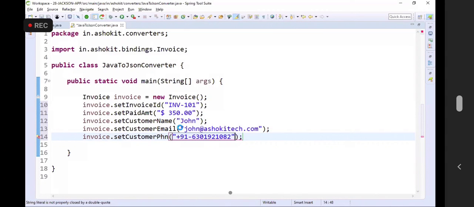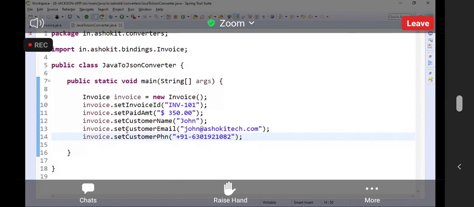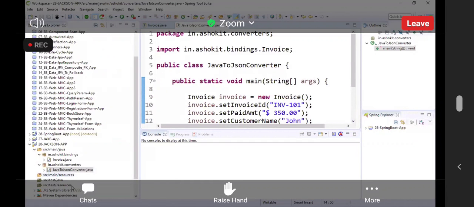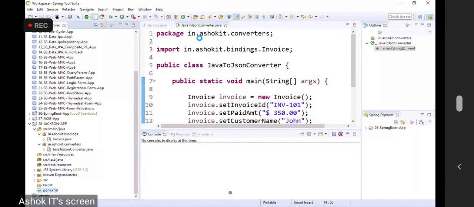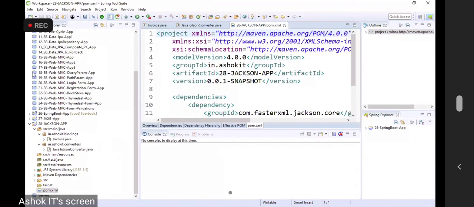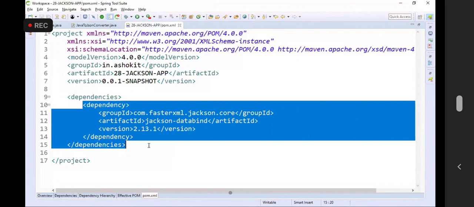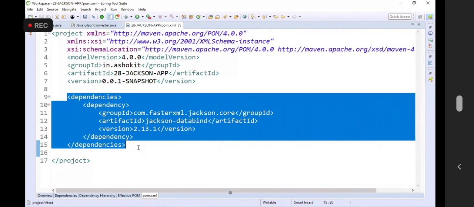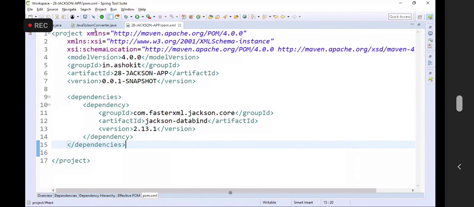Yeah. So is my data ready in the Java object format? Nothing. I have just created one simple Java project and I have added one dependency. What is the dependency I have added in the pom.xml? I have added a dependency called Jackson data bind. Jackson is a third-party API, so I'm adding the dependency in the pom.xml.